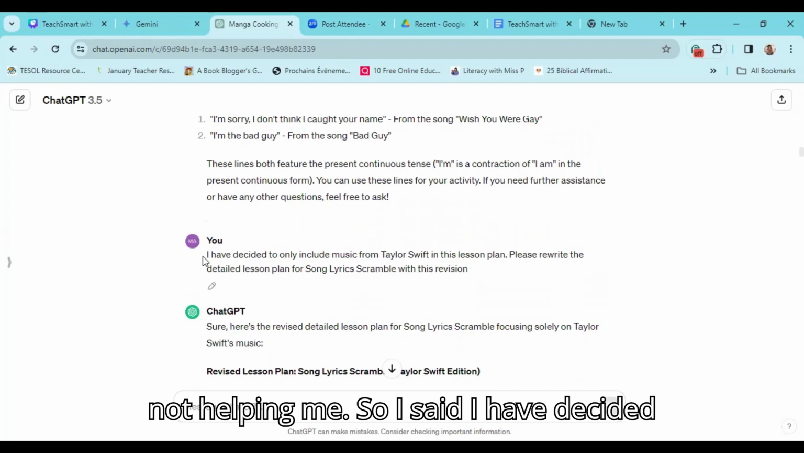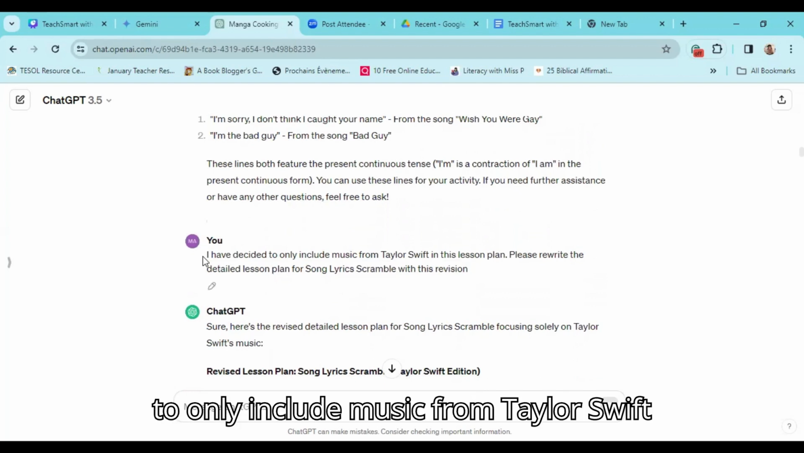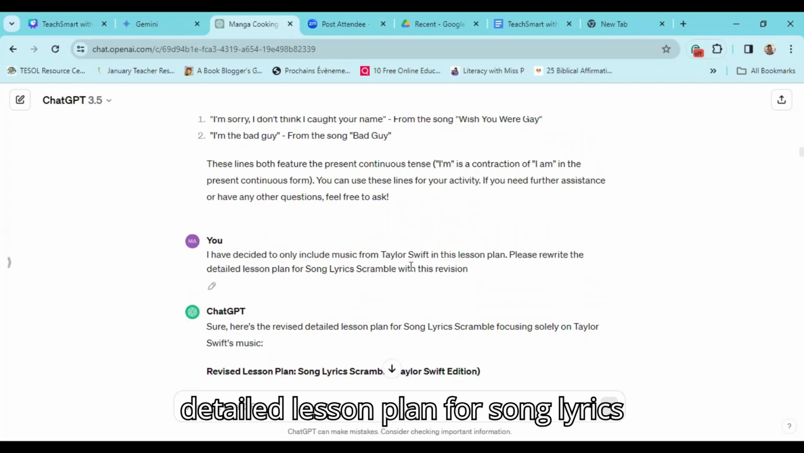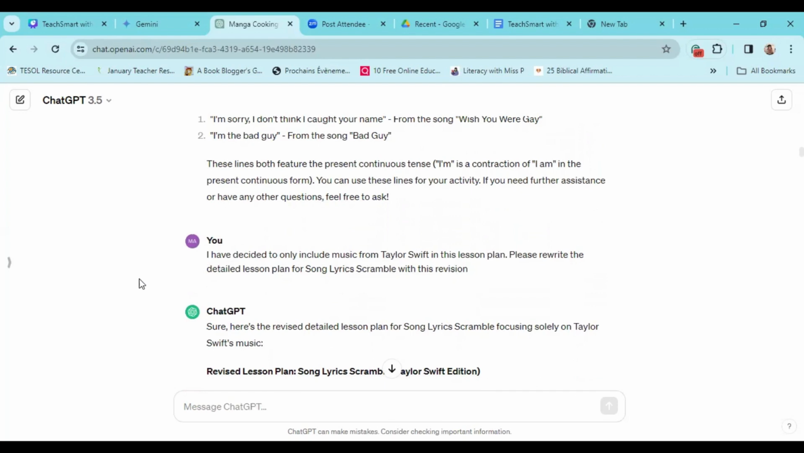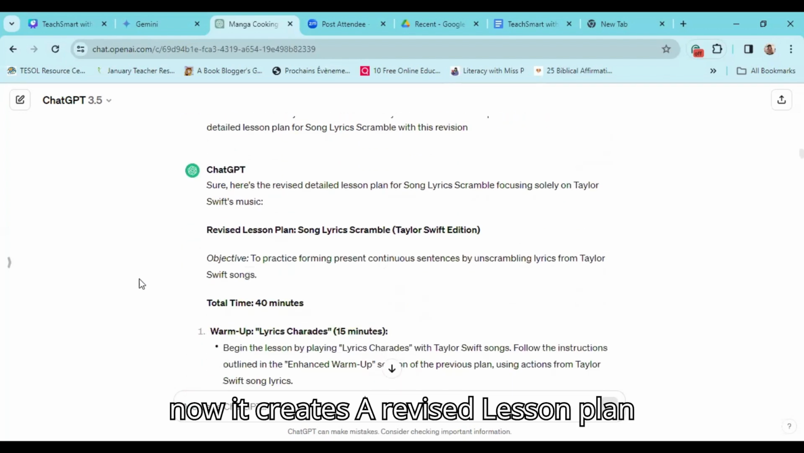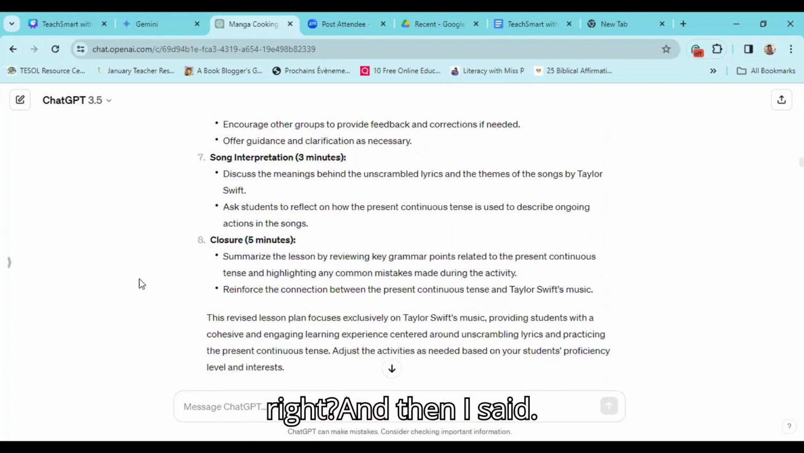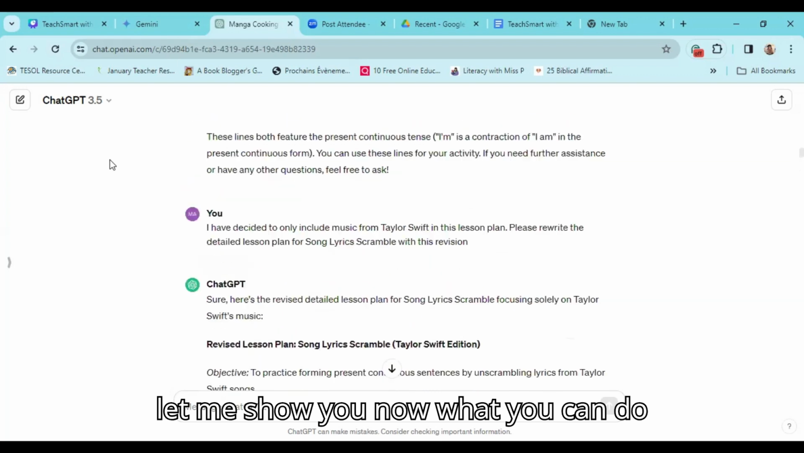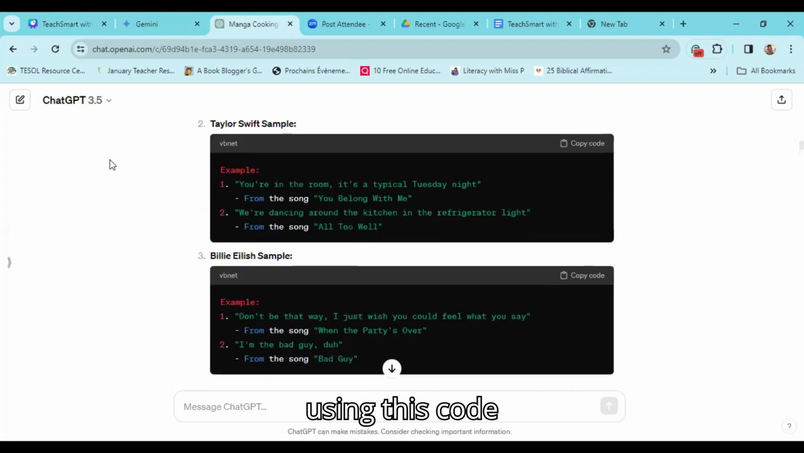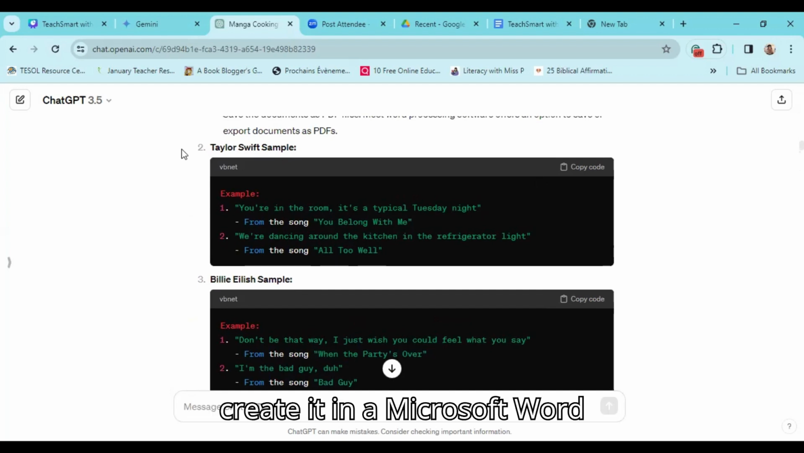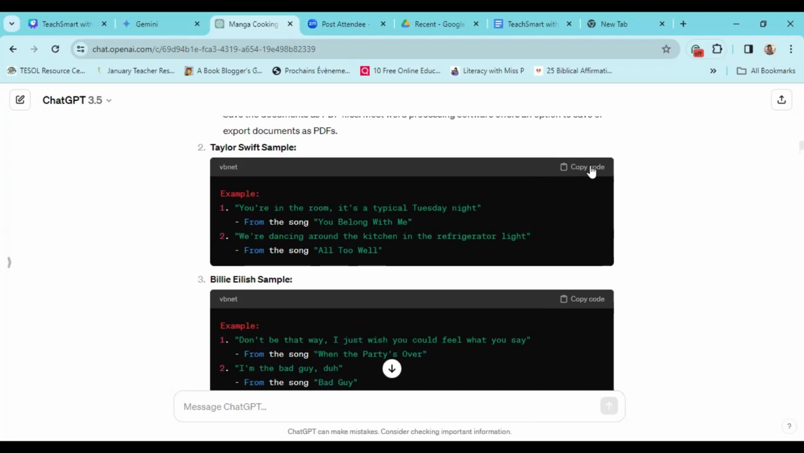So I said, I have decided to only include music from Taylor Swift in this lesson plan. Please rewrite the detailed lesson plan for song lyric scramble with this revision. So now it creates a revised lesson plan which only has Taylor Swift song lyrics in it, right? And then I said, let me show you now what you can do using this code. Maybe it can't create a PDF, but you can say create it in a Microsoft Word format. Then all you have to do is, once it has this, just copy the code, right?